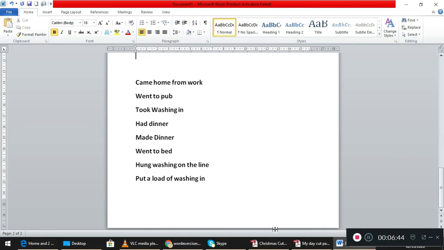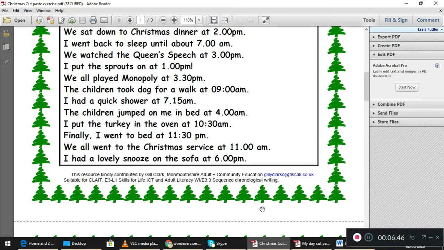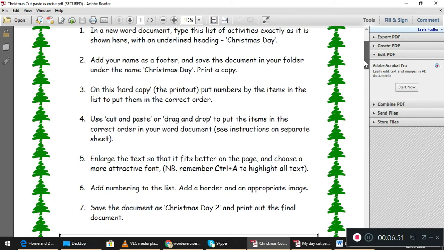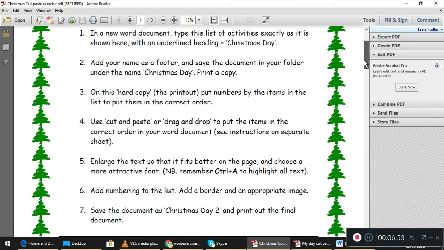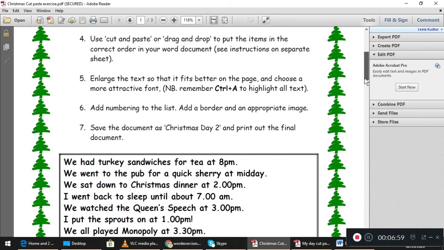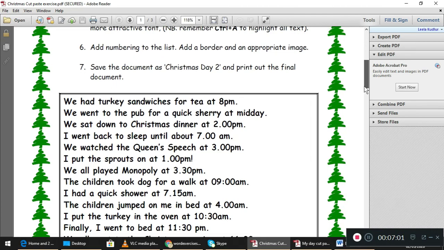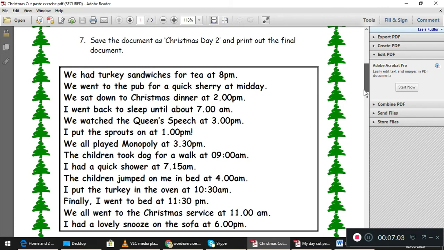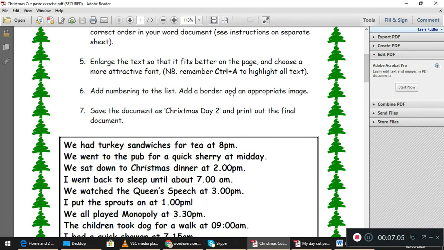And also, I have sent you one more task, Christmas activities. Follow the instructions: insert a heading, Christmas Day is a heading, and number the list, add a border. I'll show you how to add a border. Add a border is something new here. I'll show you how to add the border.